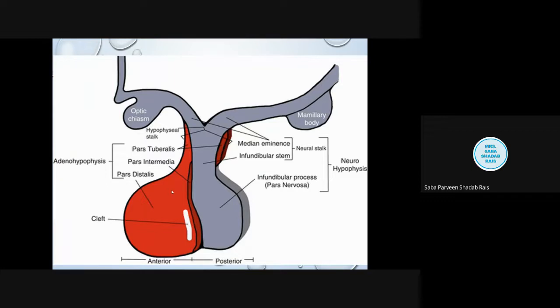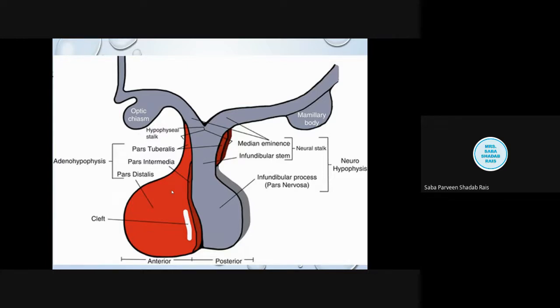When we talk about the adenohypophysis, it is derived from the ectoderm, an outgrowth of oral ectoderm, that is known as the Rathke's pouch. And when we talk about the neurohypophysis, it is produced from the neuronal part.